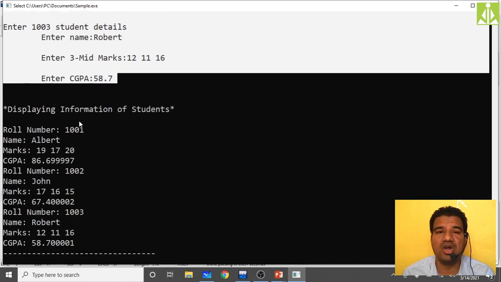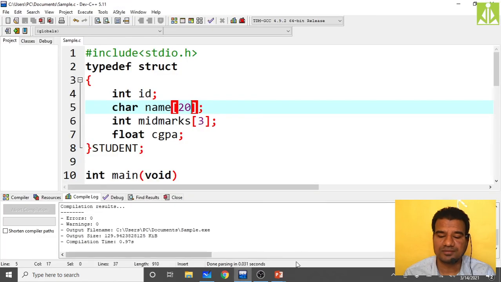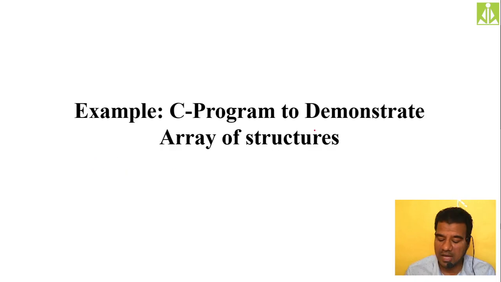You can make a lot of changes in this one. You can make the stuff permanent. How we can do that, we will study in your fifth unit. In your fifth unit we have already completed the pointers concept. We are left with only the files concept, which very soon we are going to wind up. Files are the main way to maintain information permanently in your application. Hopefully you understood what we call the array of structures concept. This is the last concept in structures, and with this we are concluding structures.